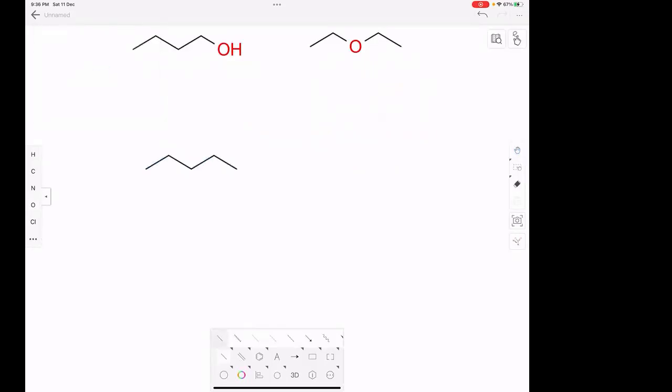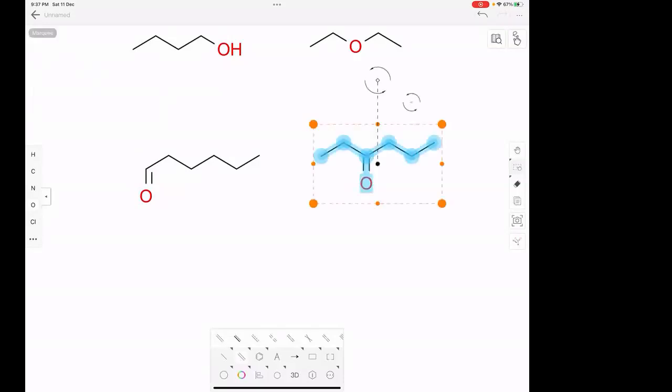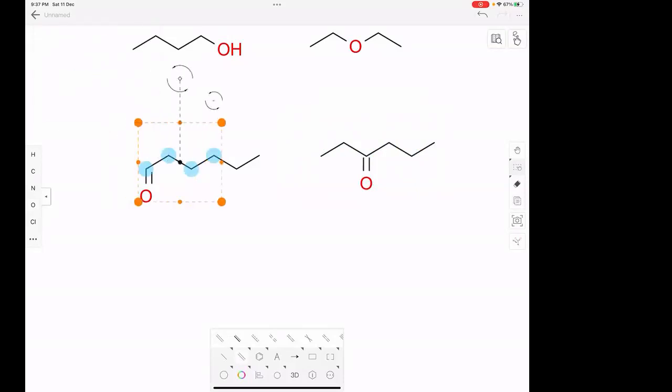Can you guess? Aldehydes and ketones. Yeah, aldehydes and ketones. So for aldehydes, I have a double bond here and oxygen here. And for ketones, I'll have the double bond on any carbon, say here. So this is aldehyde and this is ketone. How many carbons do they have? 1, 2, 3, 4, 5, 6. This also has 6. So the number of carbons is the same, the number of oxygens is the same, the number of pi bonds is also the same. So the formula will be the same.